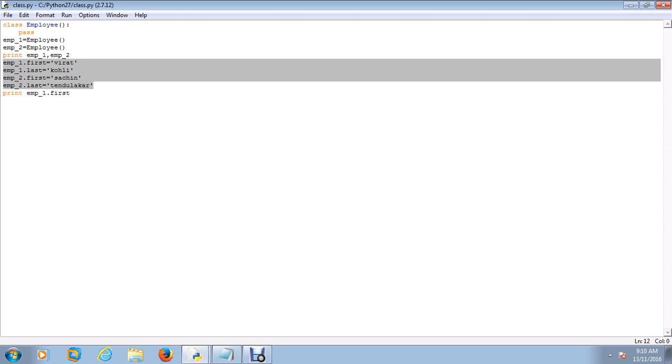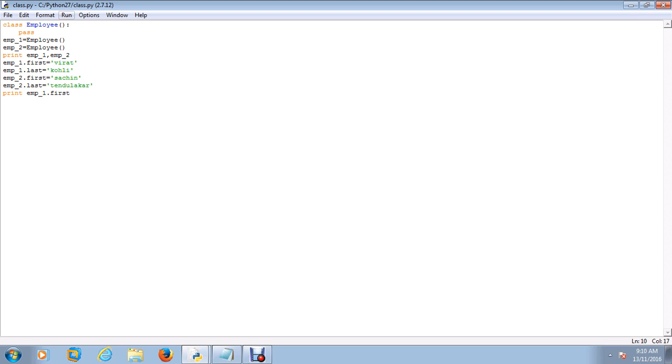A class is nothing but a blueprint, so that even if I have thousands of employees, with the help of the blueprint I can create 1 lakh employees pretty easily, with fewer lines of code. Remember, it's just fewer lines of code. Let's first initialize. In any class, whether it's in Java or Python, you need to initialize the class. So I no longer require this statement, so let's remove it.